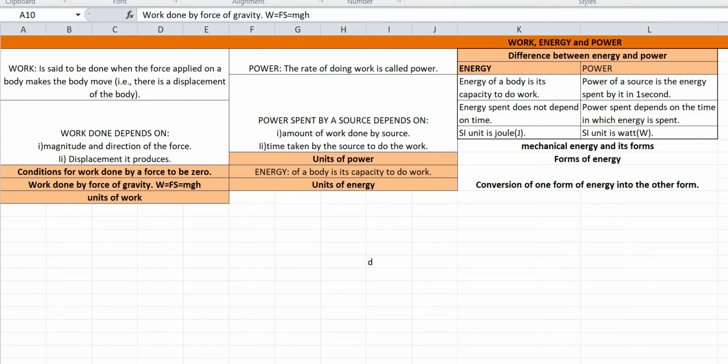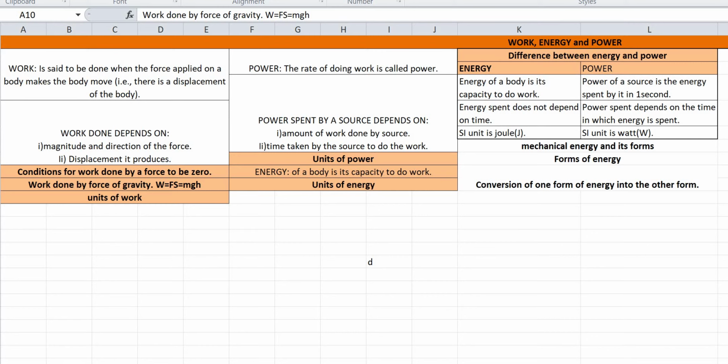Now we'll try to understand the difference between work and power. Work done by a force is equal to the product of force and the displacement in the direction of force. Power of a source is the rate of doing work by it. Work done does not depend on time. Power spent depends on time. SI unit of work is joule. SI unit of power is watt.